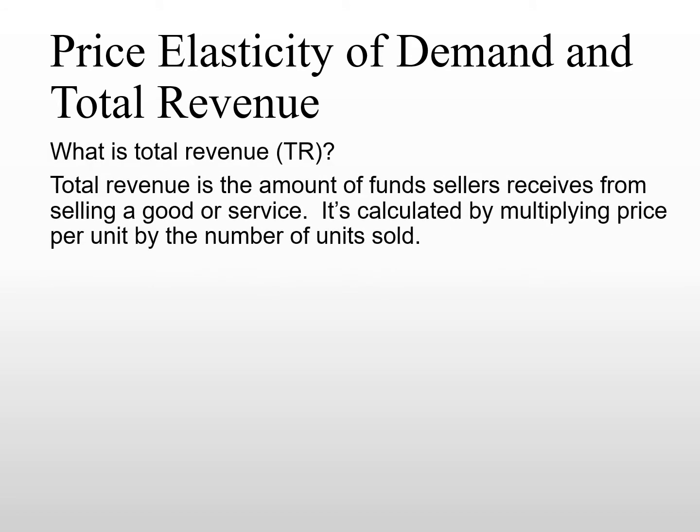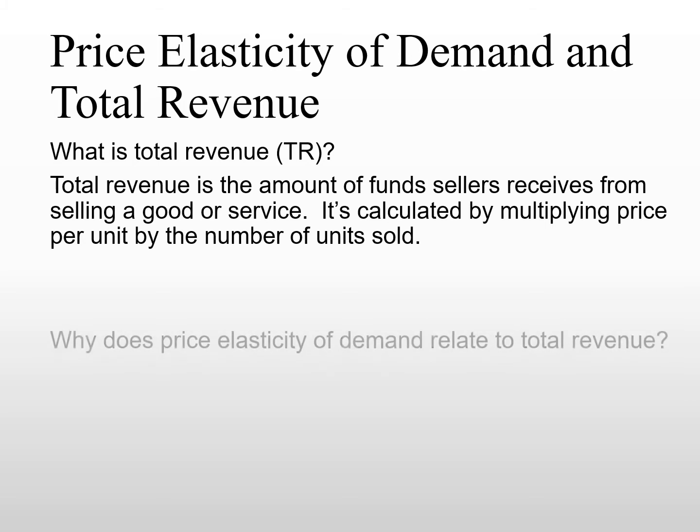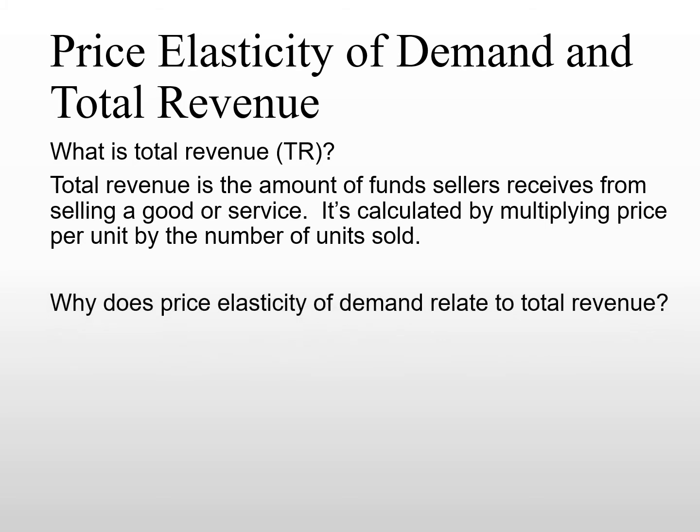So what is total revenue? Total revenue is basically the amount of funding the seller receives from selling the goods or service in the market. It's generally calculated by multiplying the price per unit by the number of units sold in the market. So why does price elasticity of demand relate to the total revenue of the firms?